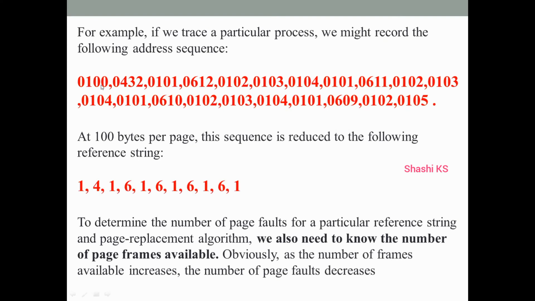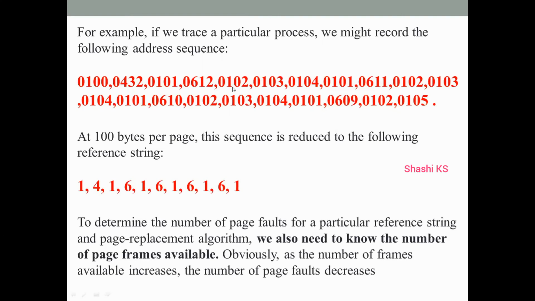0100 belongs to page number 1. That means 0102, 3, 4, 1 all will belong to page number 1 only. So again, the reference is to page number 1 only. Note that we have a series of instruction address references, but only one page number is given here because all these addresses will be in page number 1 only. There is no shift in the referencing of pages. That's why only one is given here.